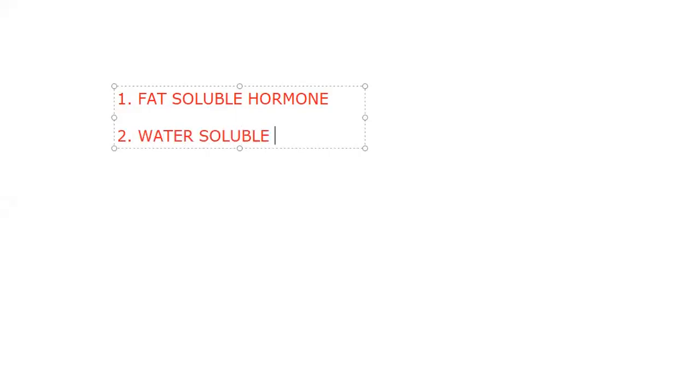Hormones are of basically two types: fat soluble hormones and water soluble hormones. How far is this related to this particular topic? Because the hormones are called endocrine glands, ductless glands. So what is ductless? There is no duct here. But then who transports? The blood is going to transport these hormones. Endocrine, what is endocrine? Crine means secretion. Endocrine, secretion inside the gland.